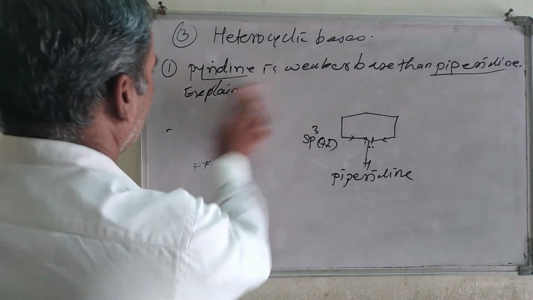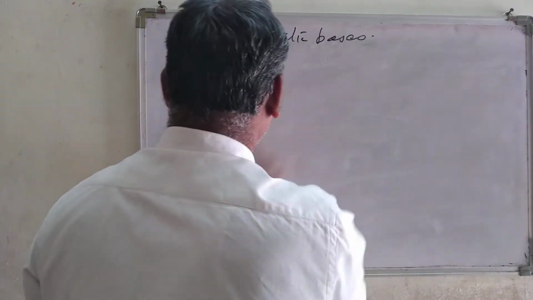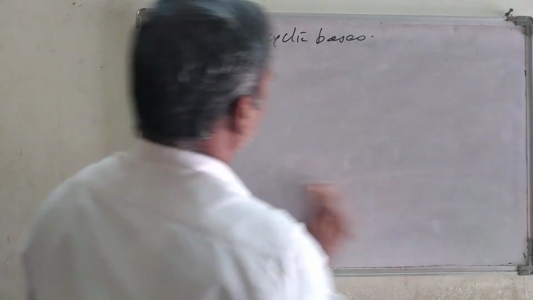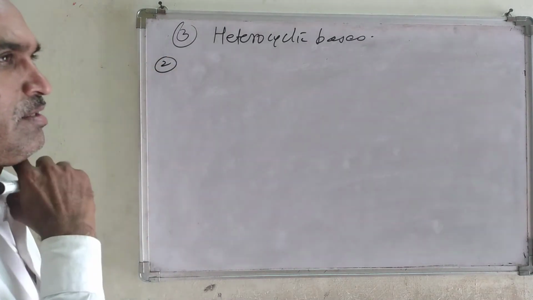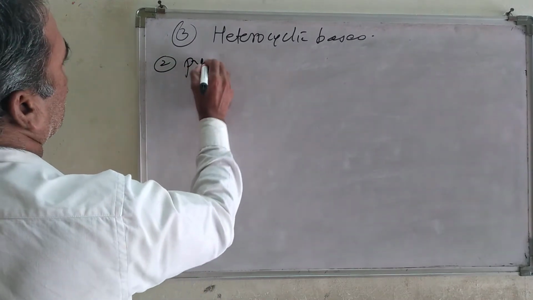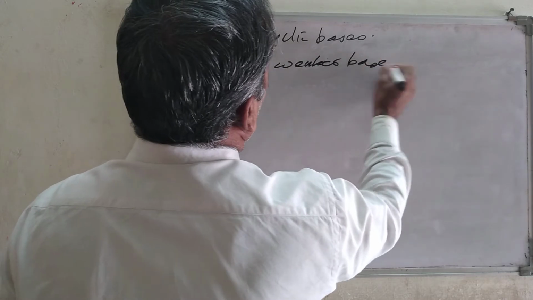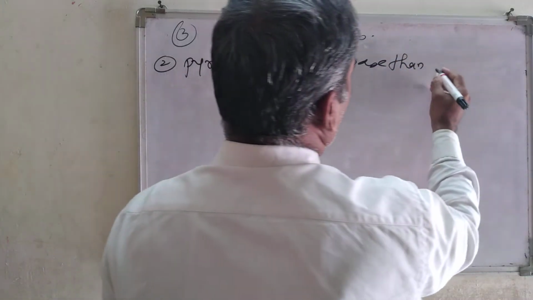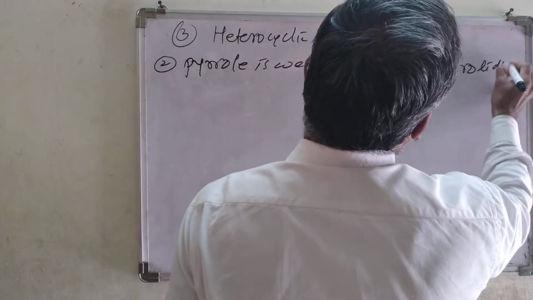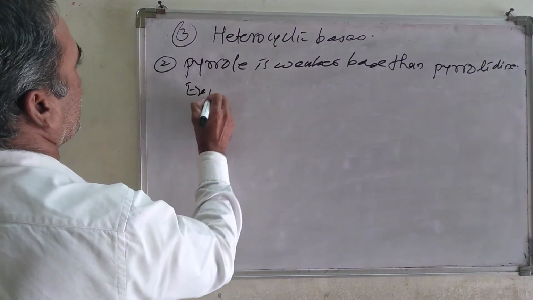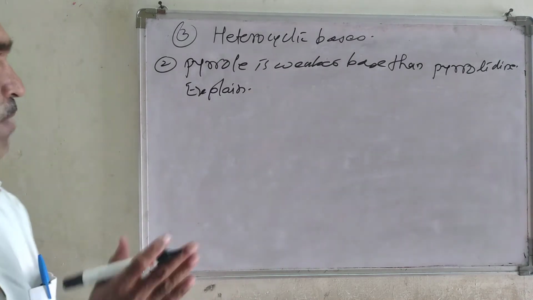Now move on to the next application, that is the second application. Here we are going to learn only 2 applications. First we have just now seen. The second one is pyrrole. Pyrrole is a weaker base than pyrrolidine. Explain. Pyrrole is a weaker base than the pyrrolidine.